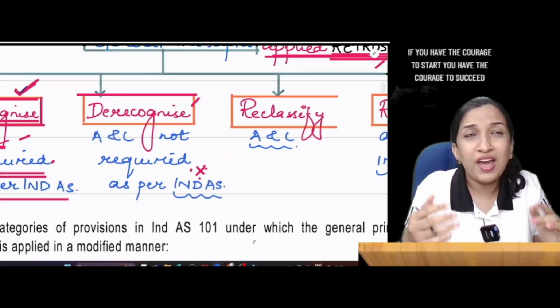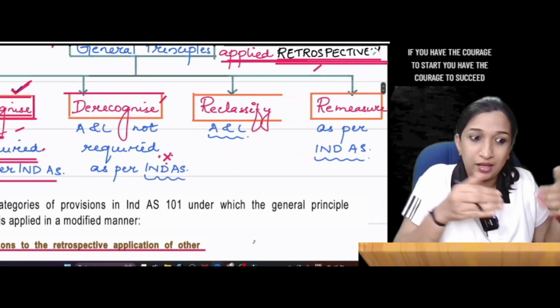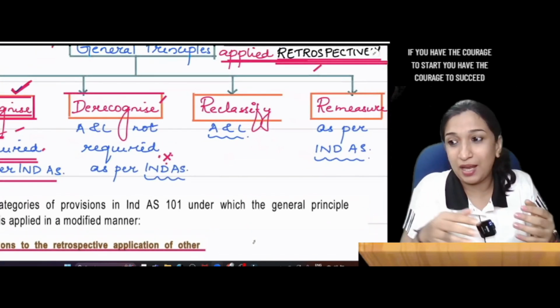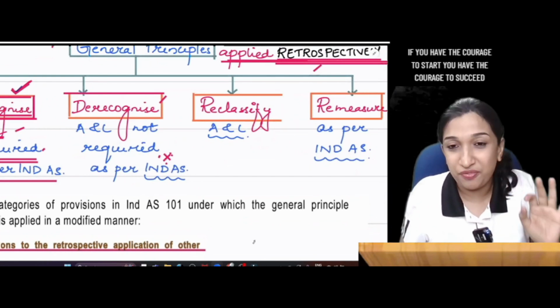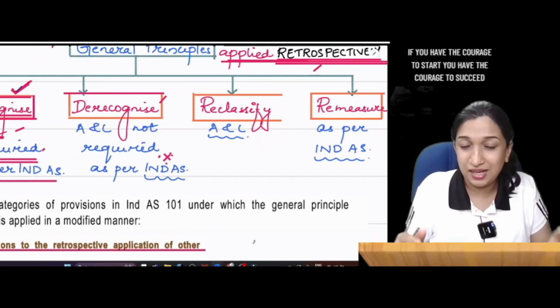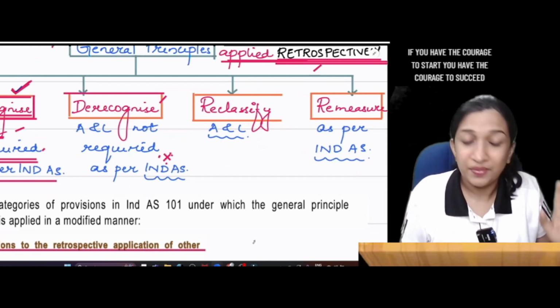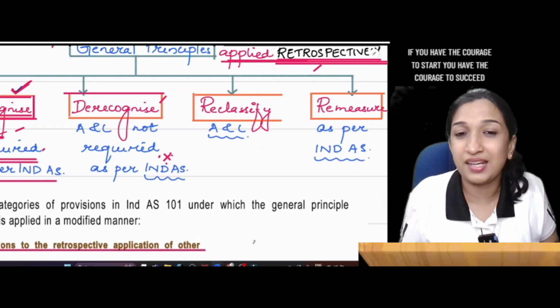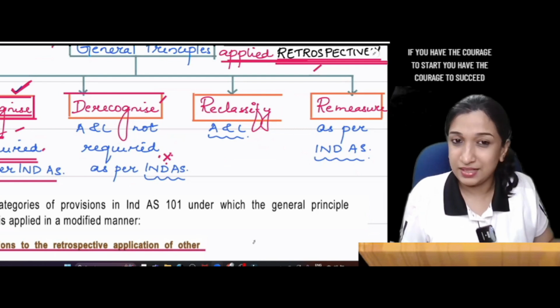De-recognize. So how will that balance sheet be tallying now? If you recognize a new item, a new debit came, or an existing debit got de-recognized, all the differences, for the time being you understand, the differences will be adjusted in retained earnings. The differences will be adjusted in retained earnings account.